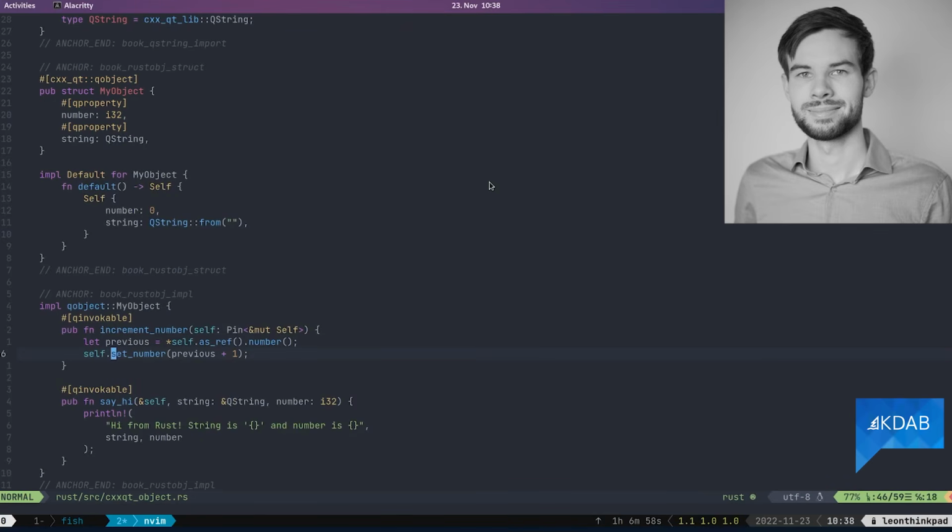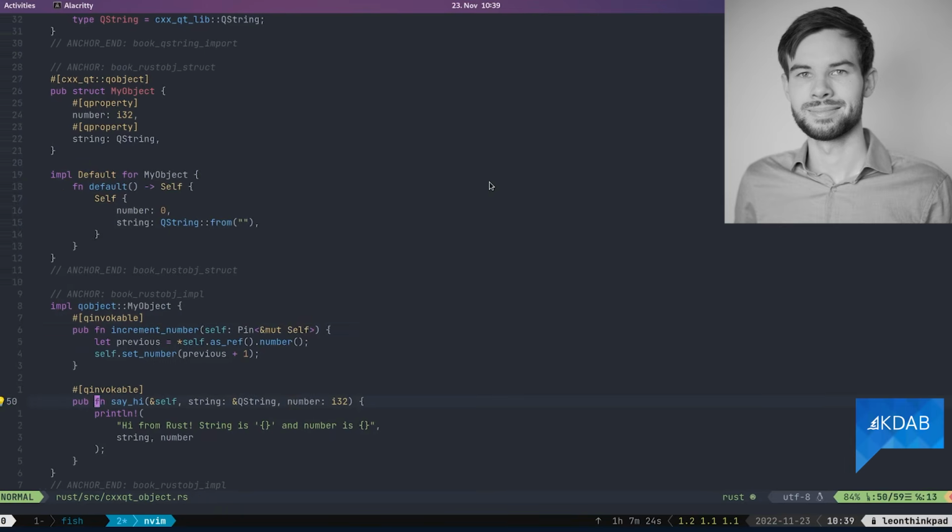And if we do set number, it will actually automatically also emit a notification signal so that, for example, QML gets the updated state. And the only thing we have to do is declare this as Q invocable. Again, very similar to C++, but also very easy to do. And it will expose this both to C++ and to QML.